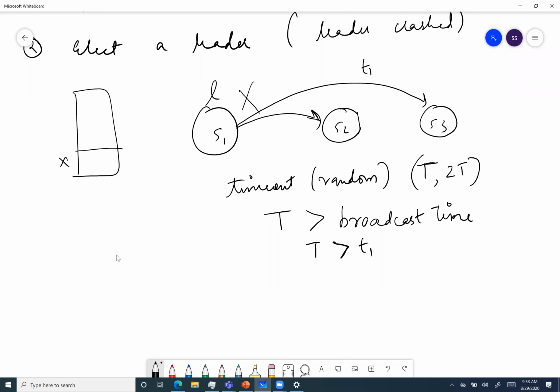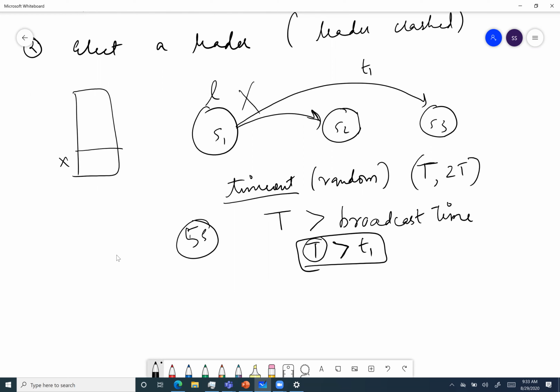So t is greater than t1. This we will have to make sure. And now we know that there is a timeout on each follower. How it works is, since S1 is supposed to send a heartbeat every t time, for example, let's say 5 seconds, my S2 will reset its timeout.